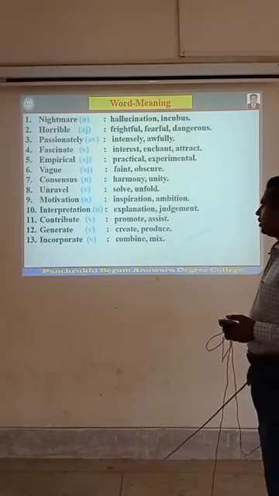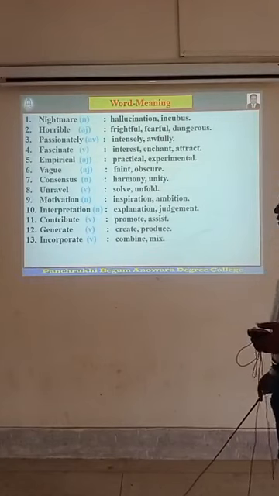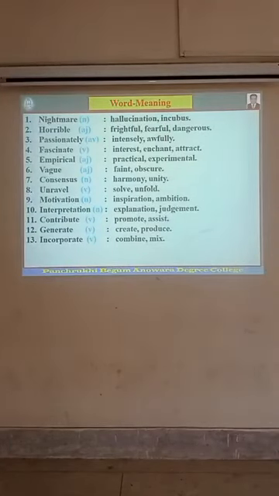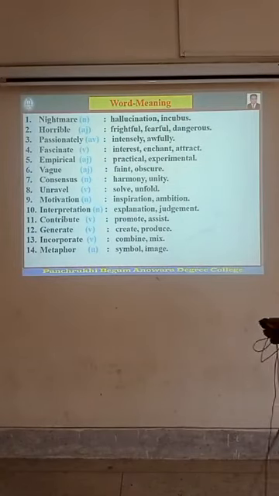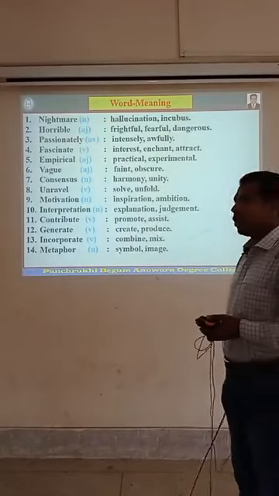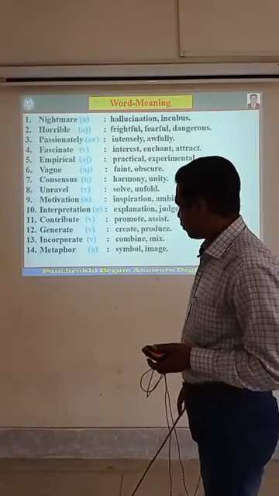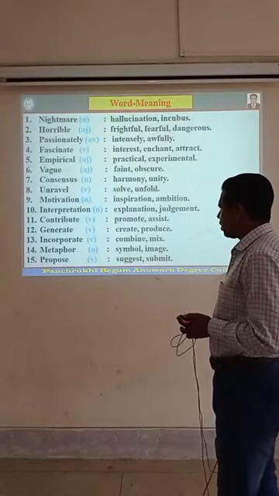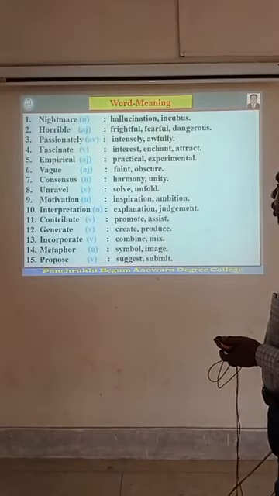Number 14, metaphor. This is metaphor, that is symbol or image. Then number 15, last of all, propose.